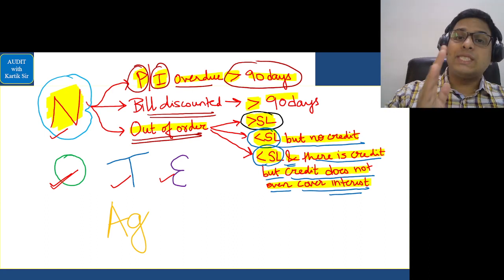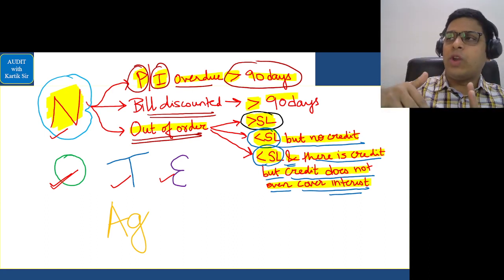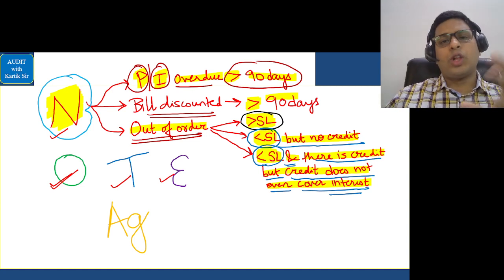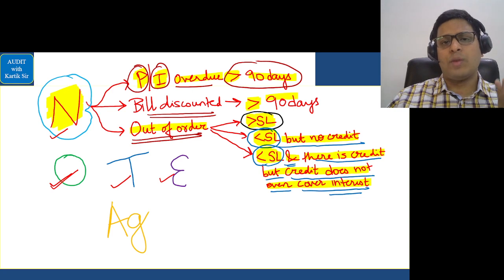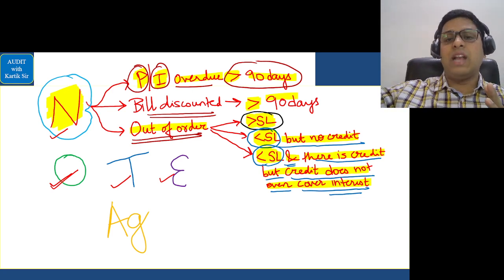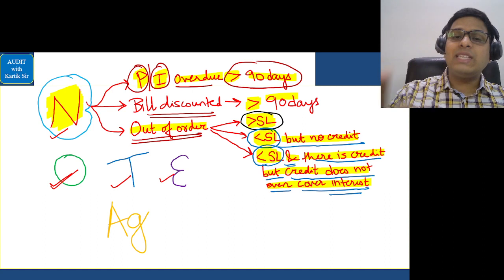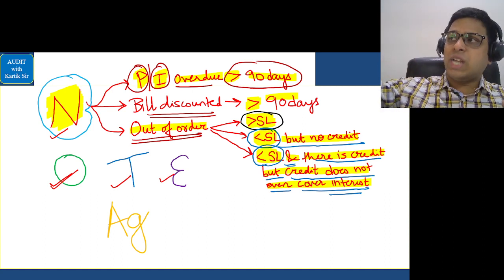Okay. The second situation is when the loan has been given to some party, and that party has paid some amount on the loan. Let's say the loan given to the party was 1 crore and the party has already paid 20 lakhs on the loan amount, and 80 lakhs is pending. Now, the security that the party had given has degraded to such a value that the value has become less than 10% of the outstanding in the borrower account.